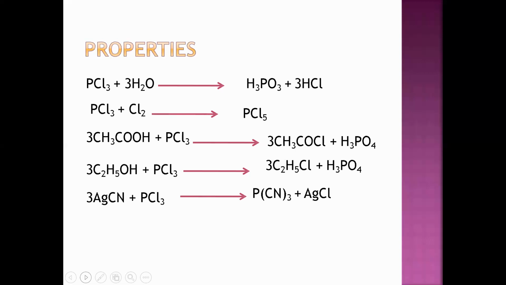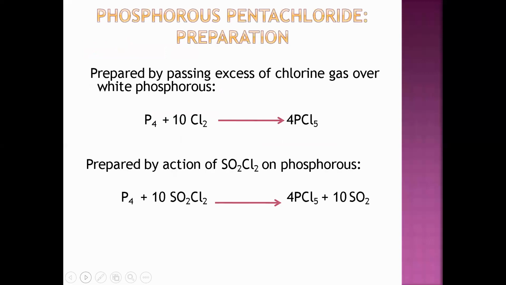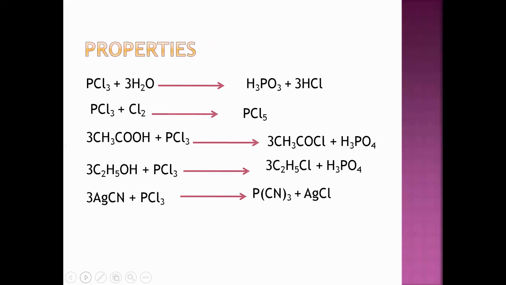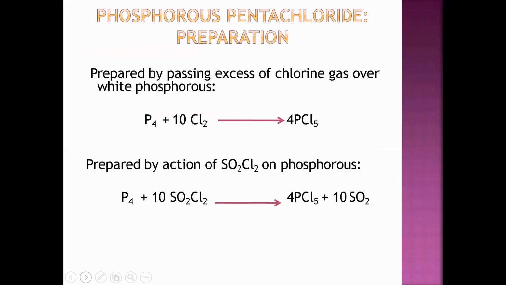And when it reacts with other highly stable compounds, for example AgCN, silver cyanide, at that time it forms P(CN)3 and AgCl, silver chloride. So these are the reactions or properties showing how it reacts with other compounds, with acids, with bases, with water, with hydrocarbons. They show different reactions and form different compounds when reacting with others.